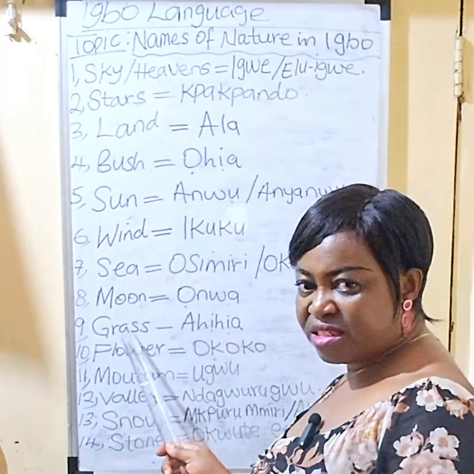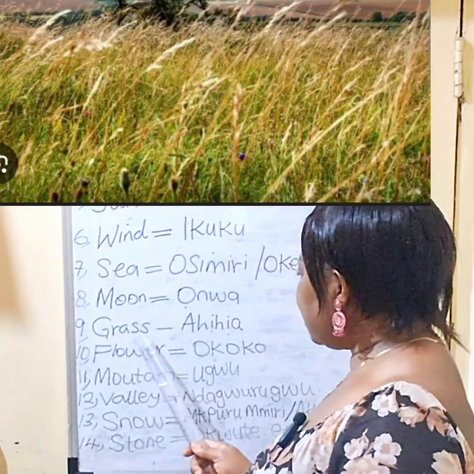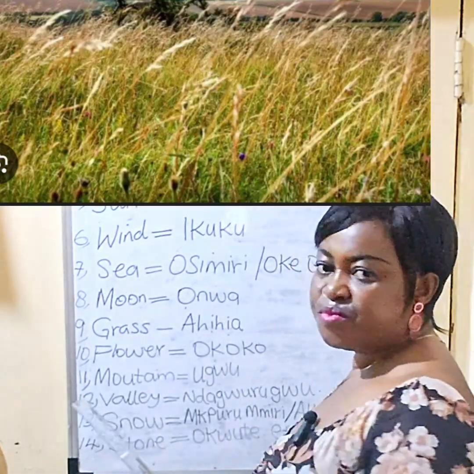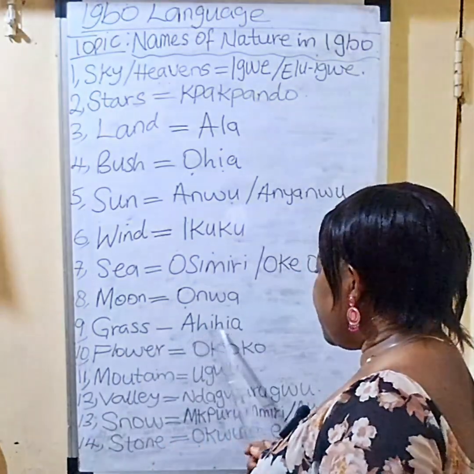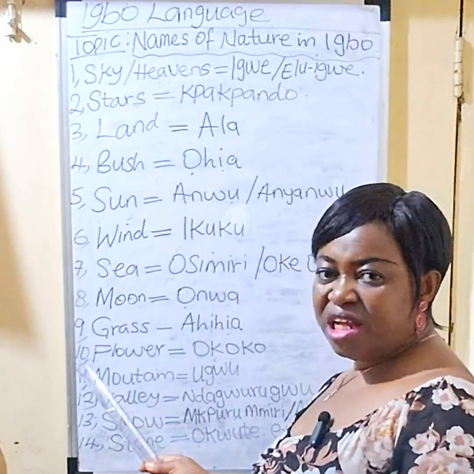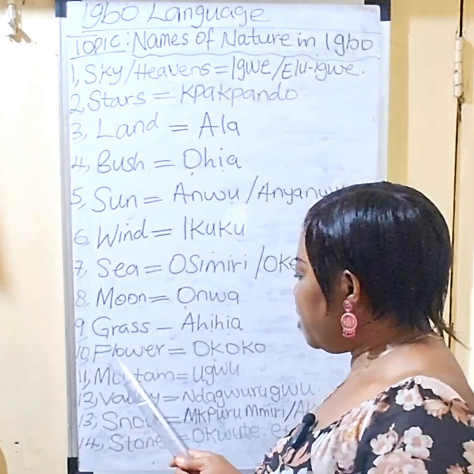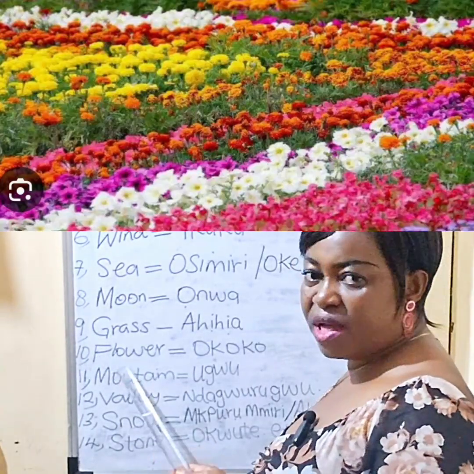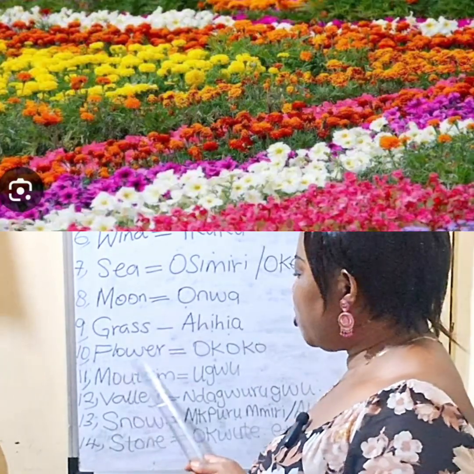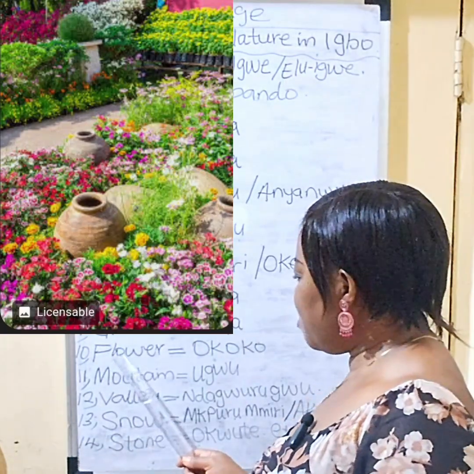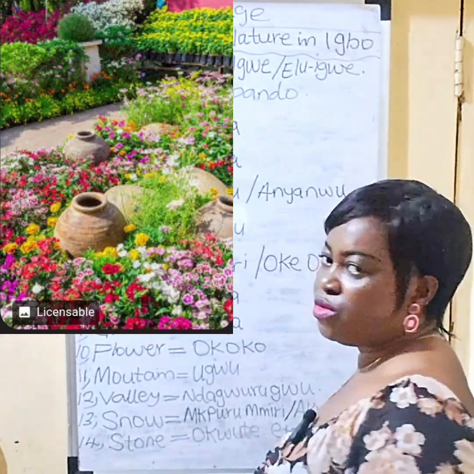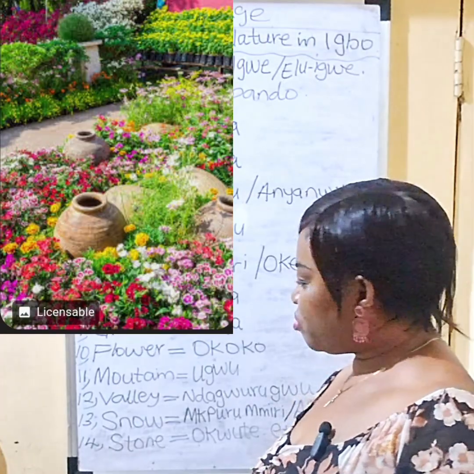Another one is grass. Grass means ahihia. Grass in Igbo means ahihia. Another nature is flower, or say flower. Flower, we call it in Igbo okoko. Again, flower, okoko. That is the meaning of flower in Igbo.